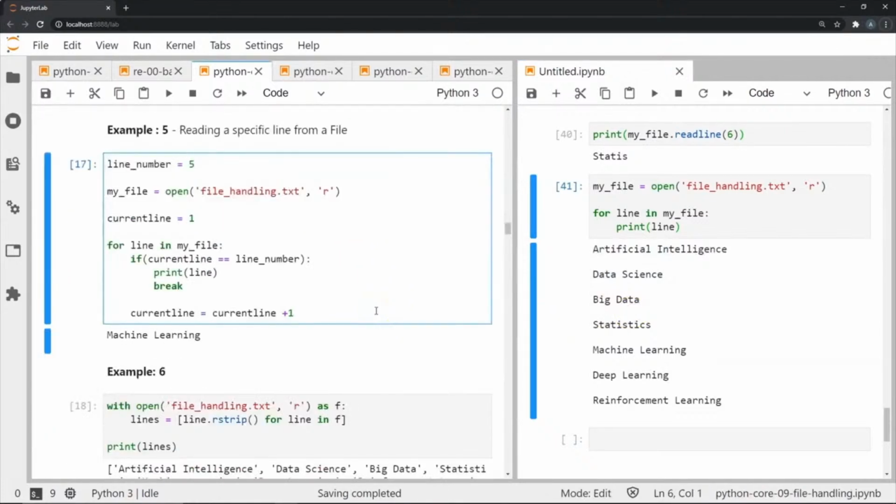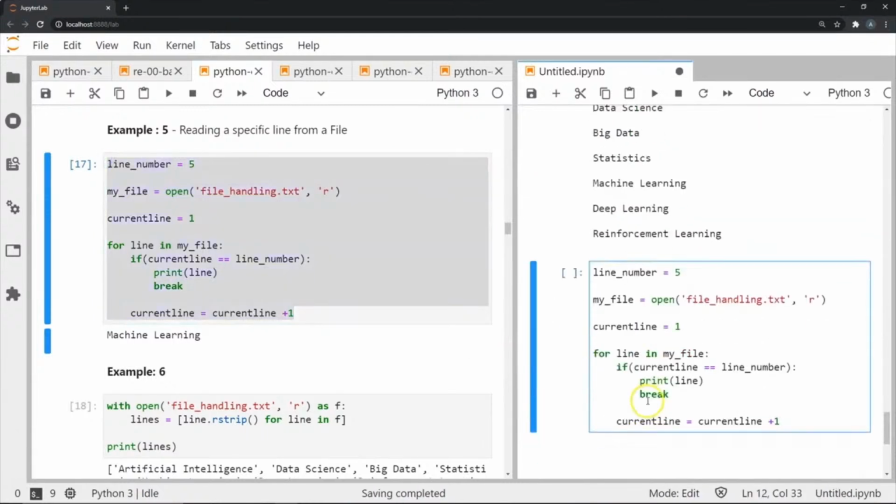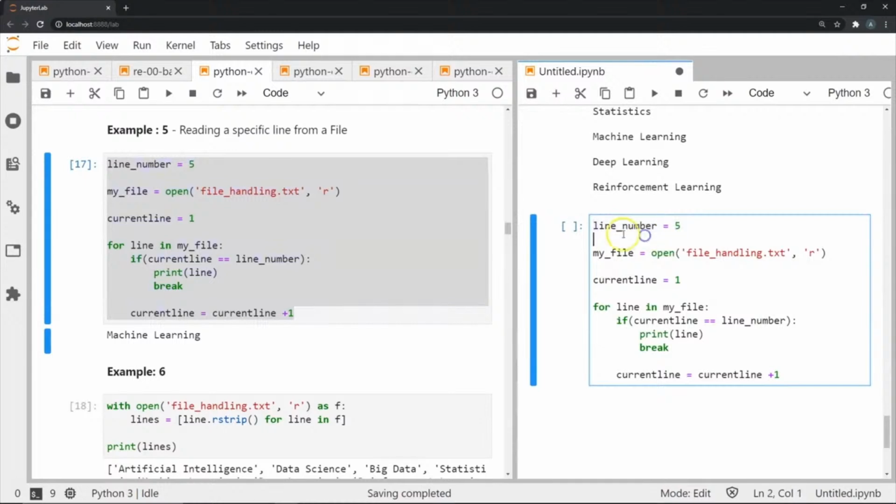Another thing that we can do right now is, say we want to read a particular line. Say I wanted you to read the 5th line of my file. I can use this technique where I store 5 in a variable called line number, and I have another variable called current line, which I'm going to initialize with 1. And I'm going to do the same loop, for line in my file, but I'm going to add a condition saying that only when current line is equal to line number am I going to print the line, and then I'm going to break out of this whole thing.